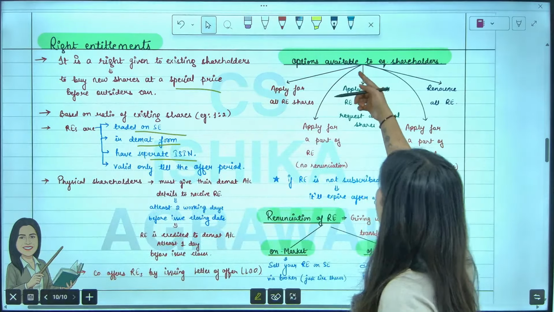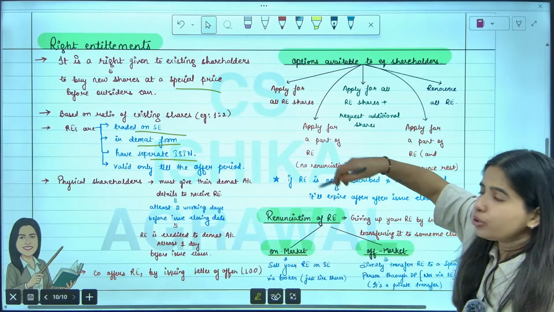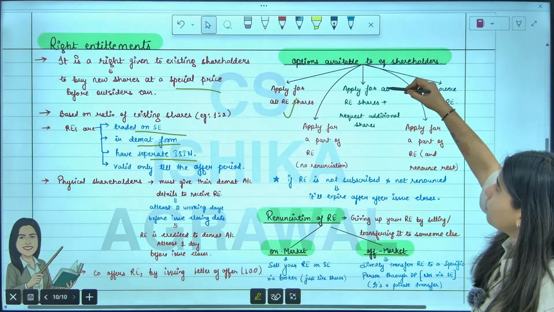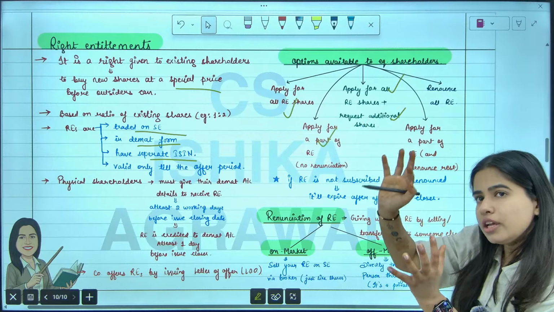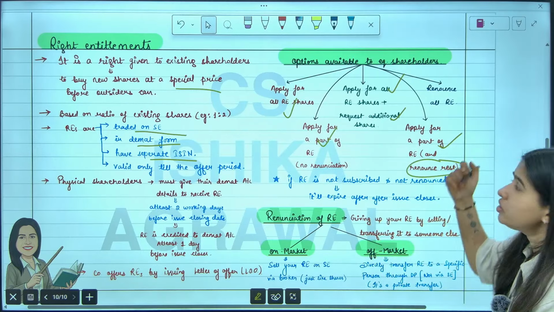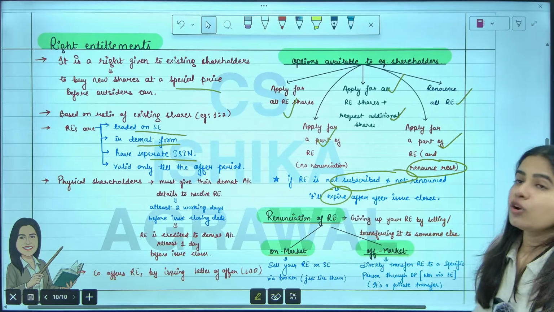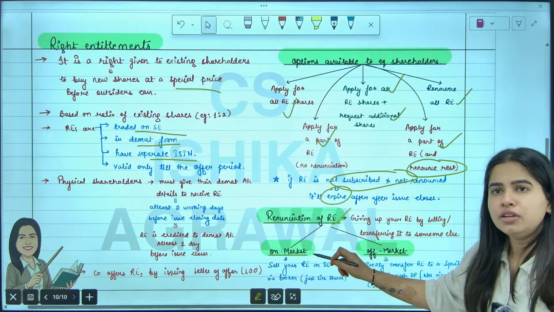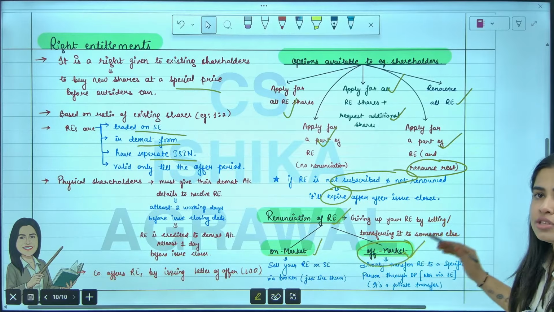Okay, now what options are available when a rights offer is given to you? Either you can buy all the rights, use all the rights, or you can buy all the shares and request for extra, or you can buy only a part of it, or you can buy only a part of it and renounce the remaining, and lastly you can renounce all. If you don't do anything, it will automatically expire. Acha, if you want to renounce it, you have two options. Either you can sell it through the stock market or you can privately sell it to someone you know.